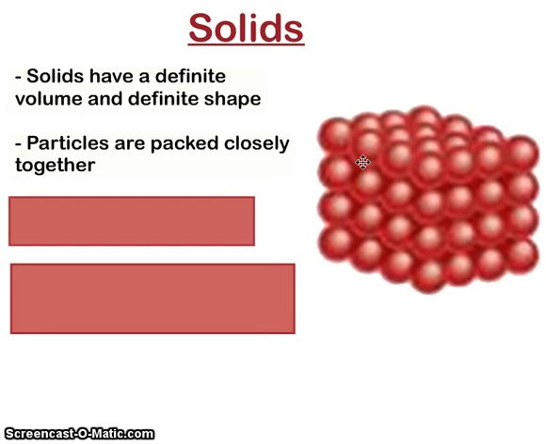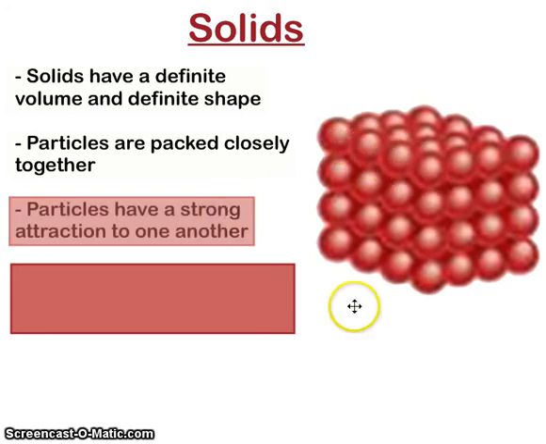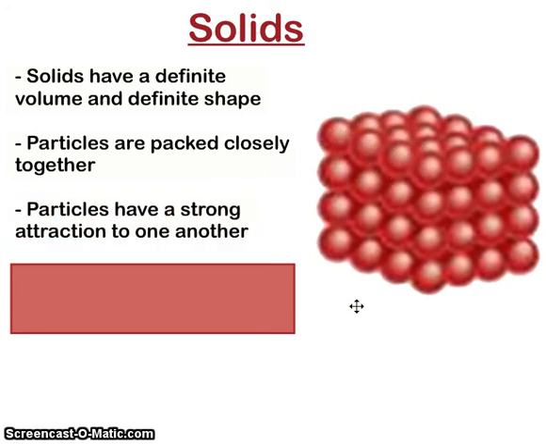Do you see that? Do you see how each of these particles is very, very close together? This is because they have a very strong attraction to one another. Remember our analogy this fall where we talked about how solids were like molecules in a relationship, meaning they liked each other, like they wanted to be right next to each other, bumping side by side, where there was very little space for them to move.